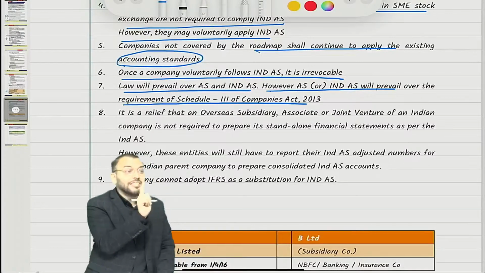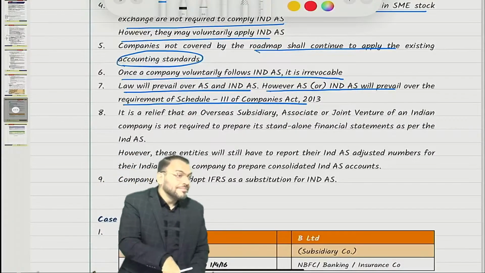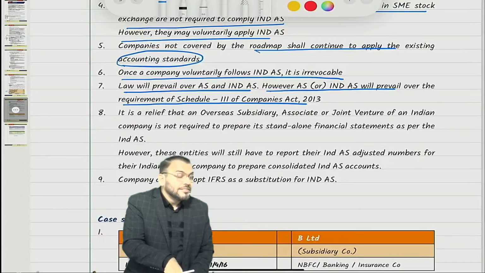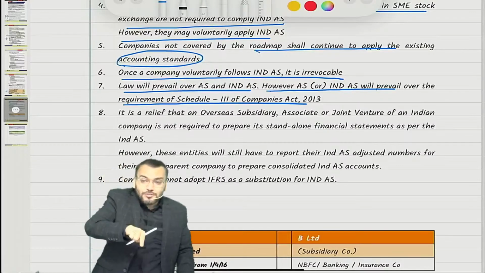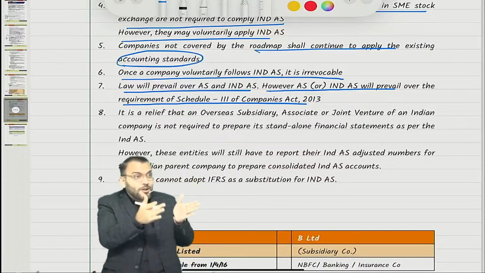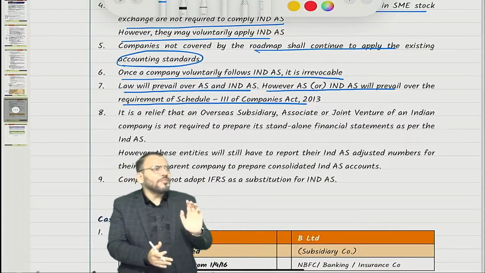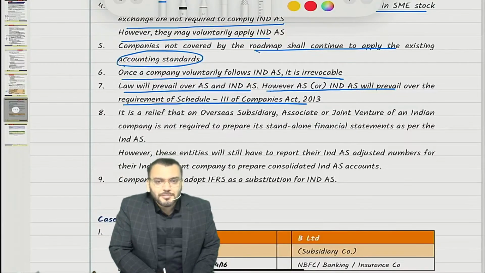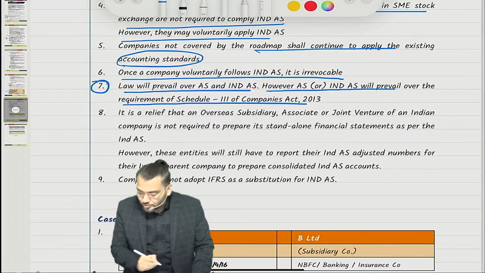Only one schedule, Schedule 3. There are many other schedules that will prevail over Ind AS. Are you getting what I am saying? So Schedule 3 format can be modified as per the requirement of Ind AS. Means whatever format, SOPL format, balance sheet format has been given, that can be modified. Understood? This you have understood.